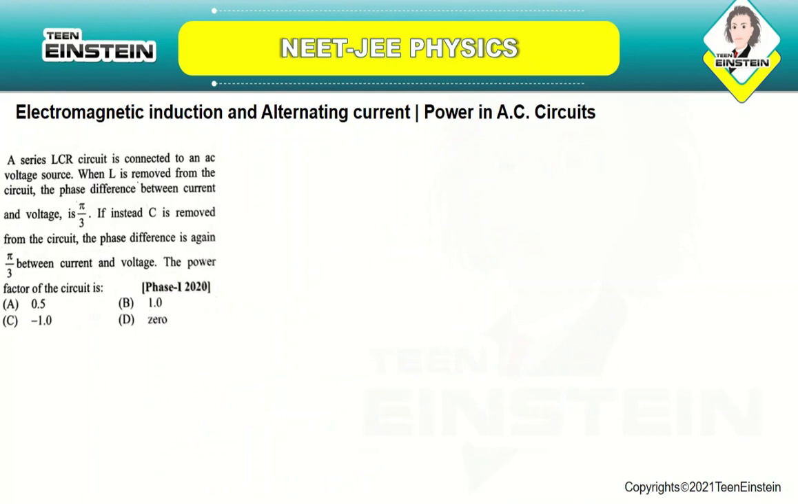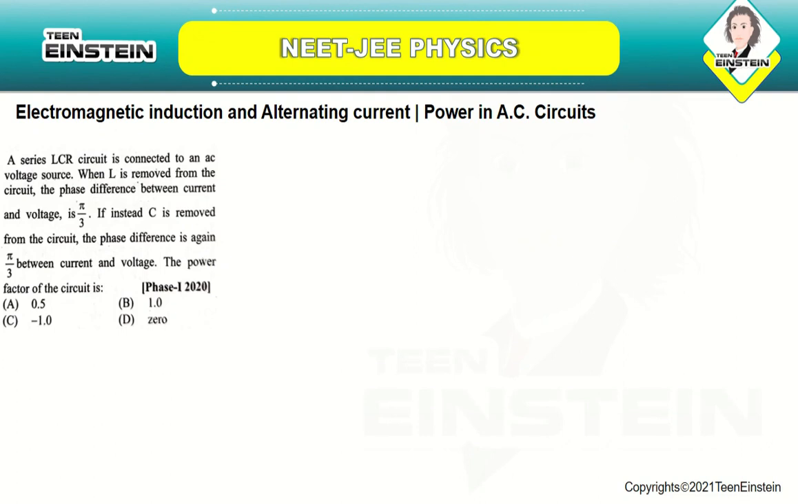Okay, so let us now move on to the next question. A series LCR circuit is connected to an AC voltage source. When L is removed from the circuit, the phase difference between current and voltage is pi by 3. If instead C is removed from the circuit, the phase difference is again pi by 3 between current and voltage. The power factor of the circuit is.